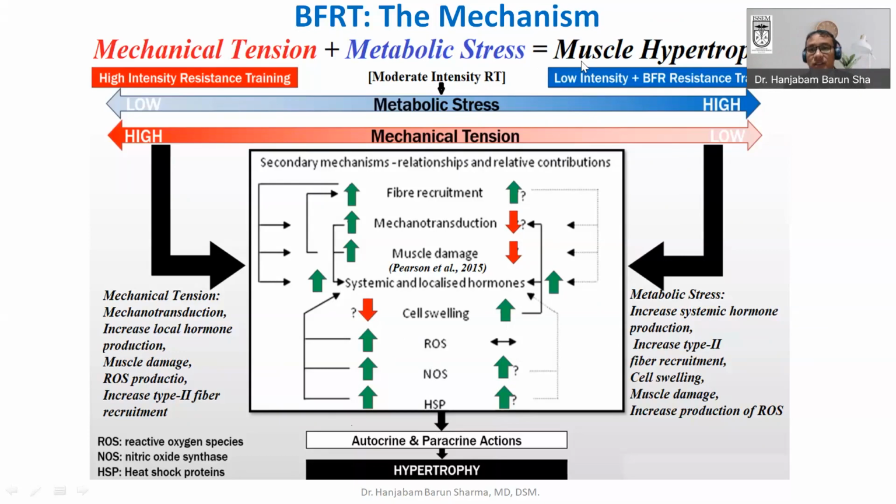And in blood flow restriction training, what we are doing is a low intensity, so the mechanical tension is not so high, but still some mechanical tension is produced, and the metabolic stress is very, very high. So because of the metabolic stress, even though you are giving low intensity, you will achieve those benefits which you normally achieve at a very high mechanical tension. So this is important.